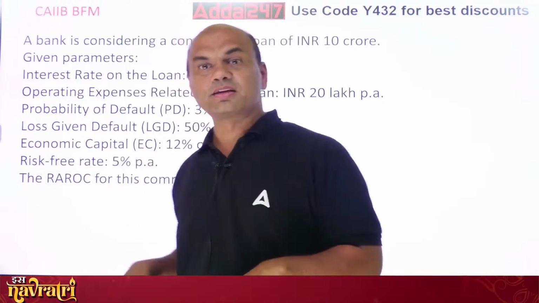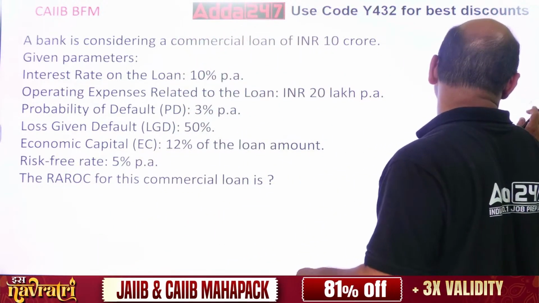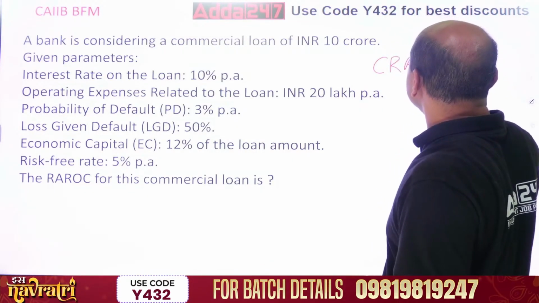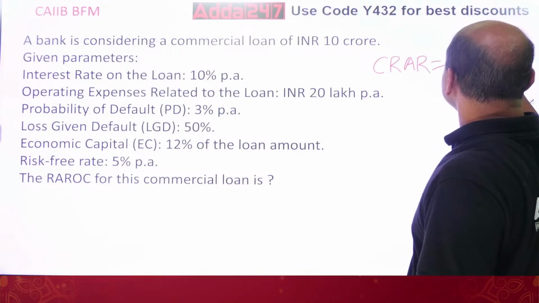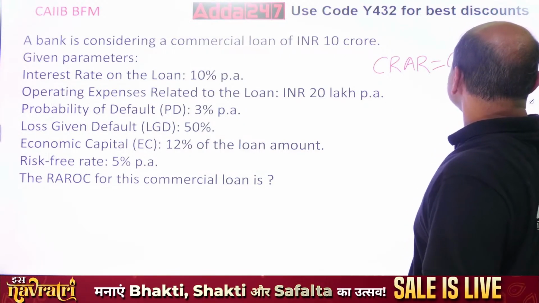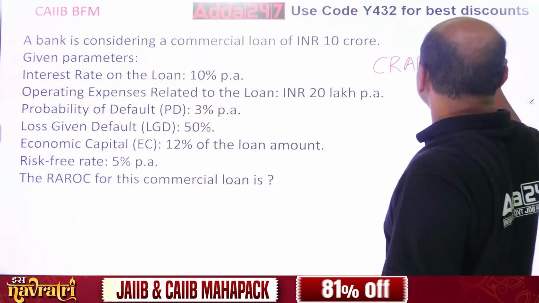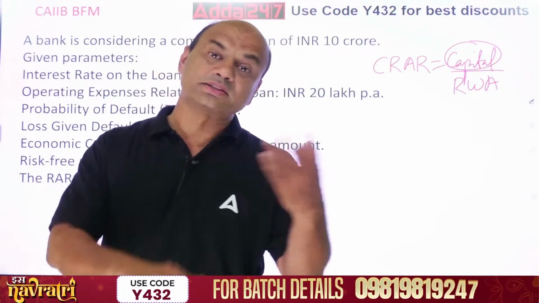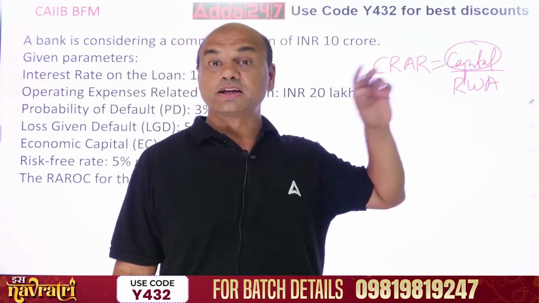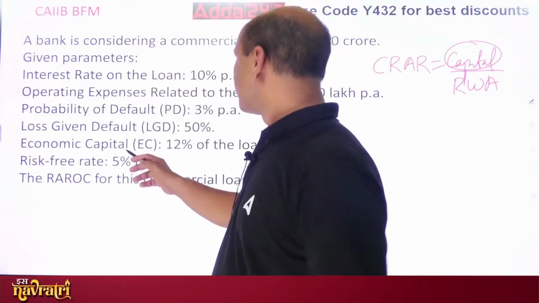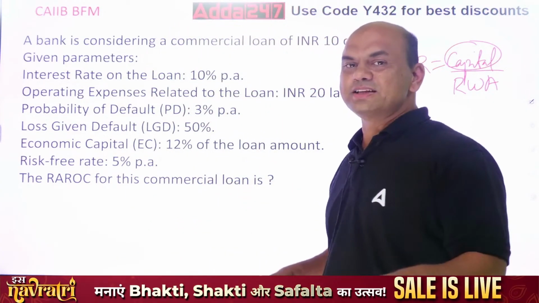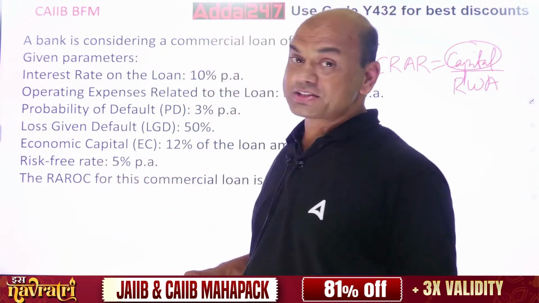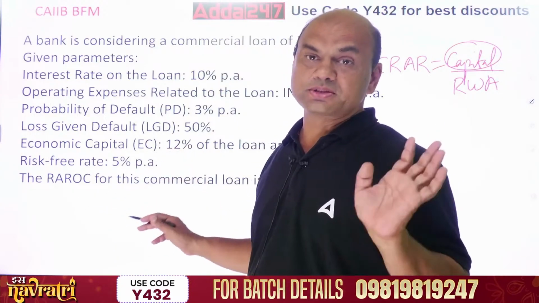Whatever loans I am giving, CRAR, you understand this? Many of you might know this, we have already done it. CRAR is equal to capital upon RWA. This part of capital is known as economic capital. It is basically the capital required to take the risk to give the loans. Economic capital is given as 12%, basically given as CRAR. The risk-free rate is 5%. Risk-free means basically the FD rate is 5%.